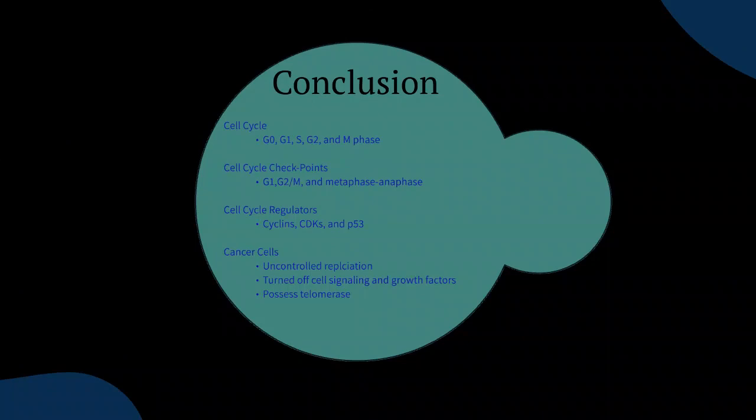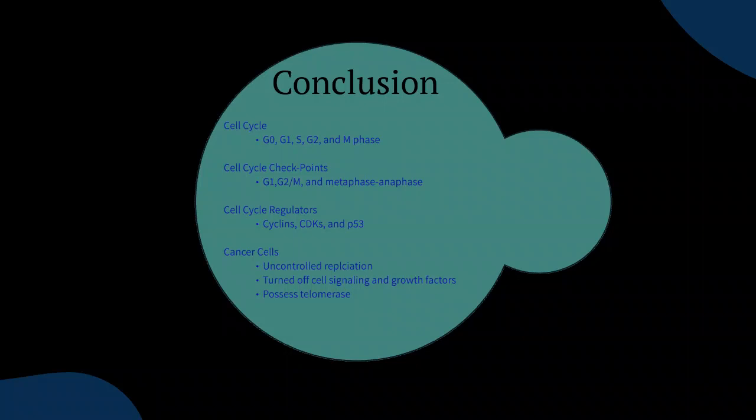So just a conclusion, once again, we have our cell cycle of 5 different phases: our G0 phase, which is our resting phase; our G1 phase, which is our checkpoint phase, which is where we check for DNA damage; S phase, which is our DNA replication phase. The G2 phase is where our body's cells are getting ready to undergo mitosis, and the M phase is where mitosis and cytokinesis happen, and that is where the two daughter cells are respectively created.